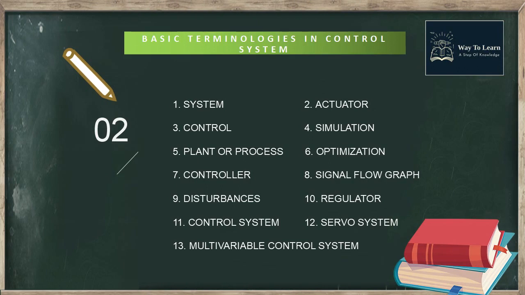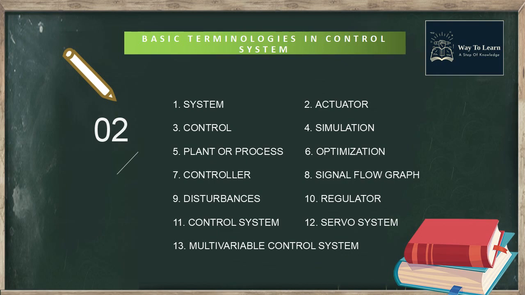Let me come to the basic terminology used in control system. The first one is system. A combination or arrangement of a number of different physical components to form a whole unit such that the combined unit performs to achieve a certain goal. Next, actuator. It is the device that causes the process to provide the output. It is the device that provides the motive power to the process.